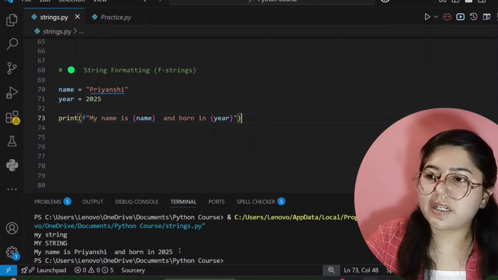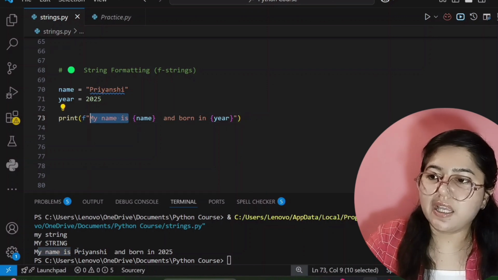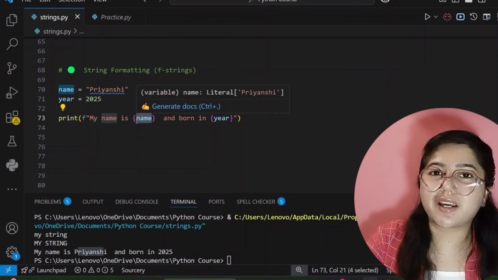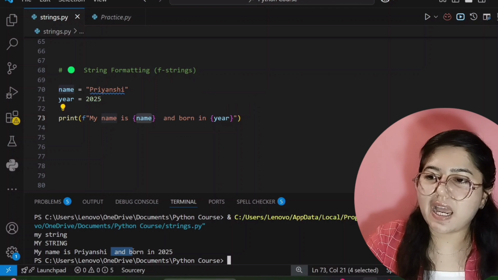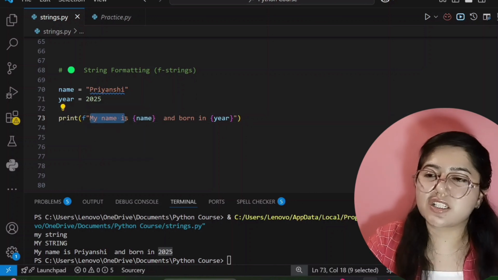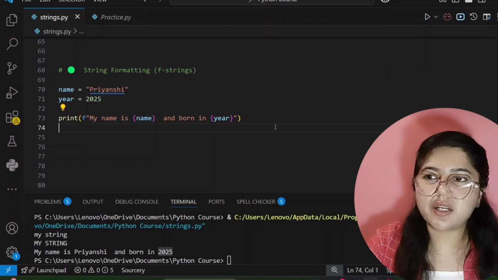So see here, our correct output is showing: My name is, this is our simple text, so it is showing as it is. Then Priyanshi, that is stored in this variable, that's why it's showing Priyanshi here. Then simple text, born in, and then 2025, that is stored in this variable. So with the help of this string formatting, our code compiler gets to know whose data it has to print as output and which part it has to print as simple text. Okay. So I hope you understood this part.